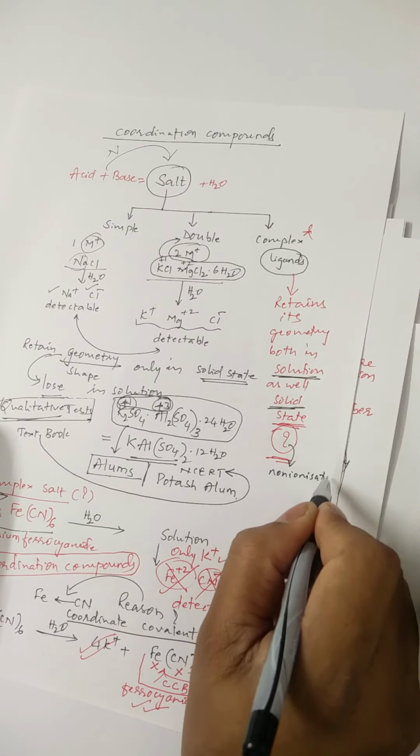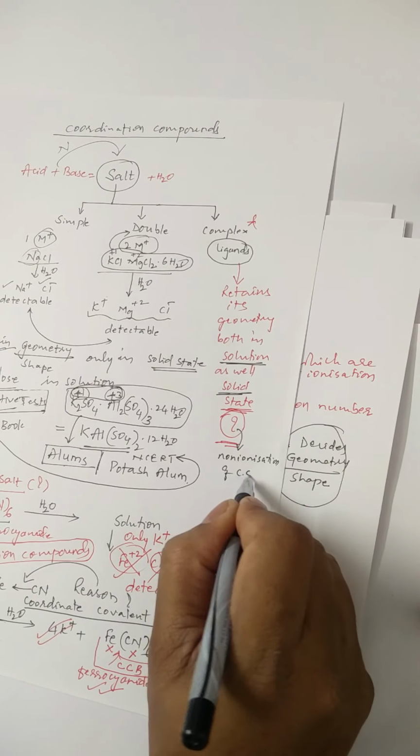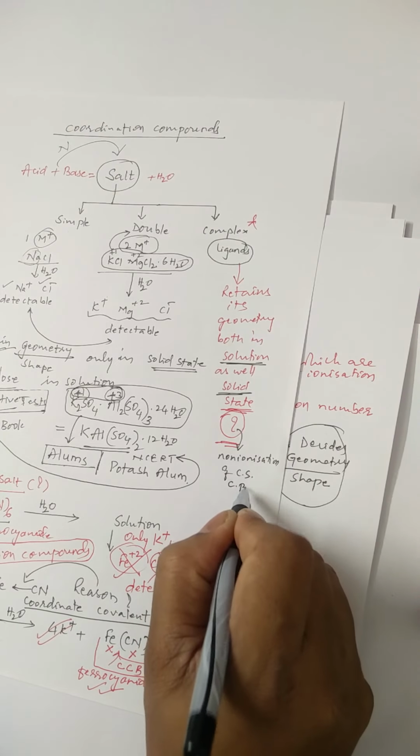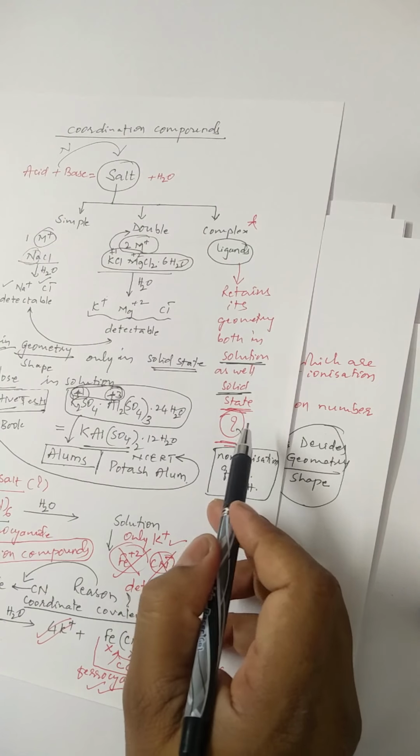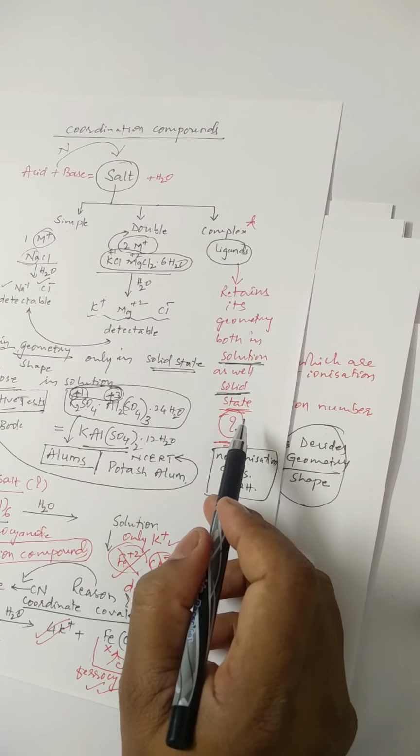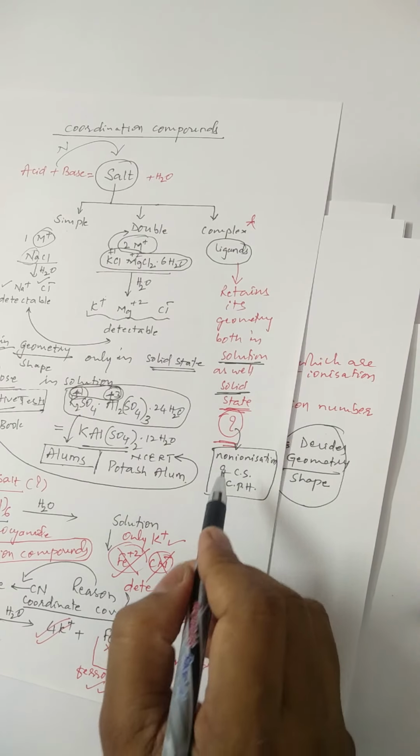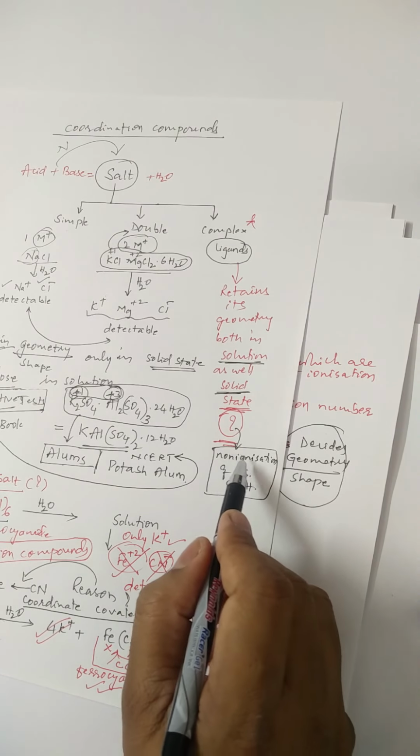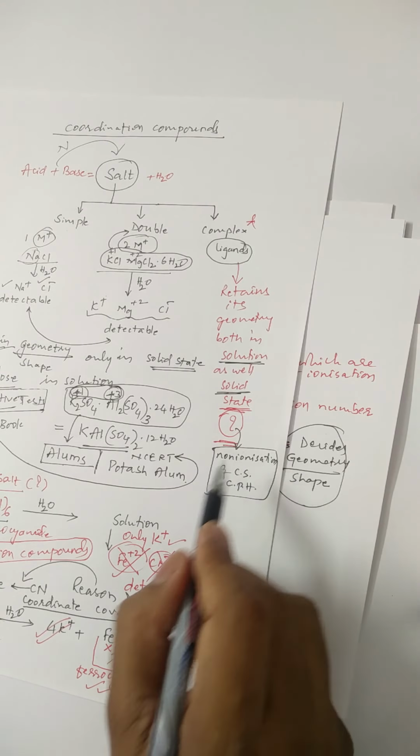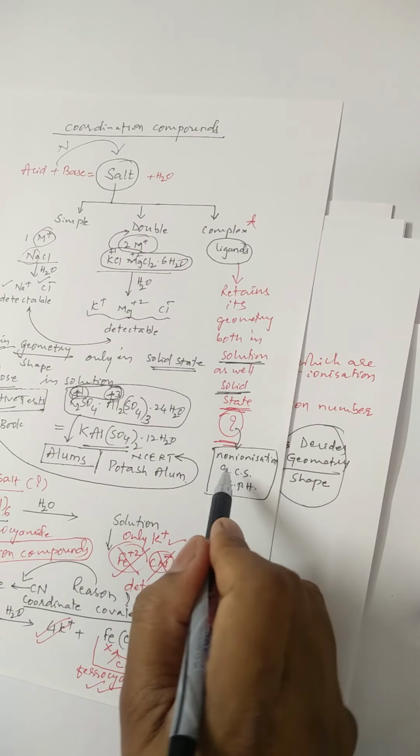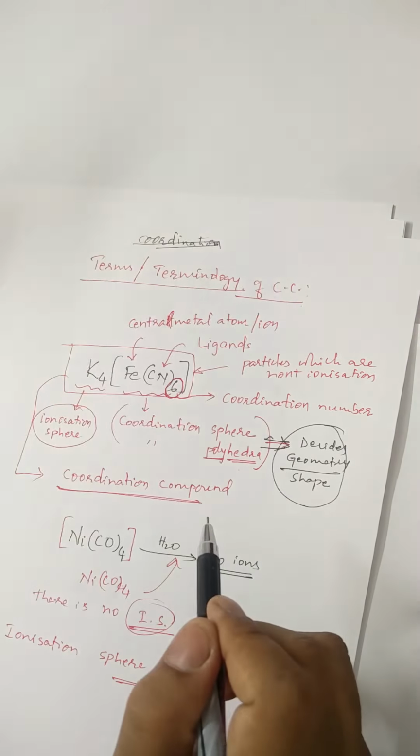The answer is non-ionization of the coordination sphere or coordination polyhedron. That means the question is why complex salts retain their geometry even in solution state. The answer is because complex salts have a coordination sphere which decides the geometry, and that coordination sphere is not ionizable in water. Got this?